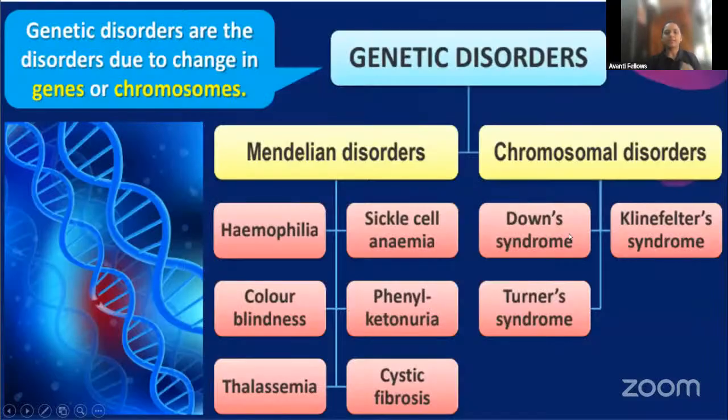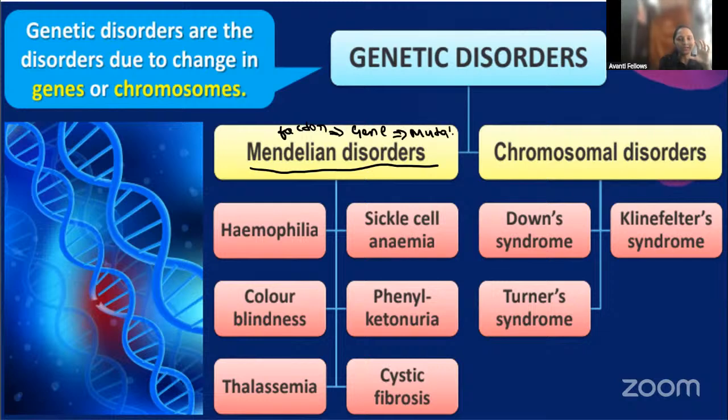Okay, then coming to the genetic disorders: Mendelian disorder and chromosomal disorder. What do you mean by Mendelian disorder? Mendel talked about factors, right? What are the factors he talked about? Genes, right? Mendelian disorders are related to mutation. If a mutation is caused, that is called a Mendelian disorder.